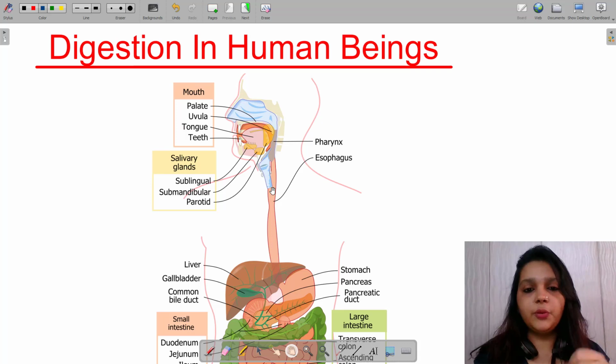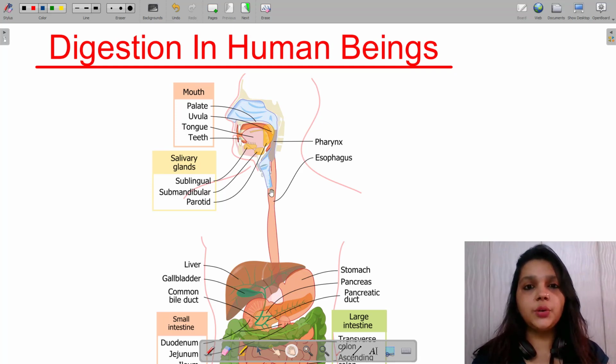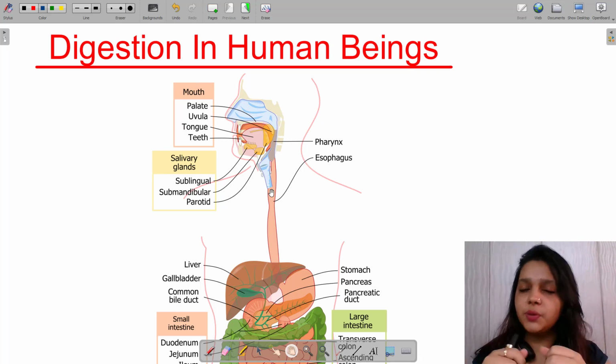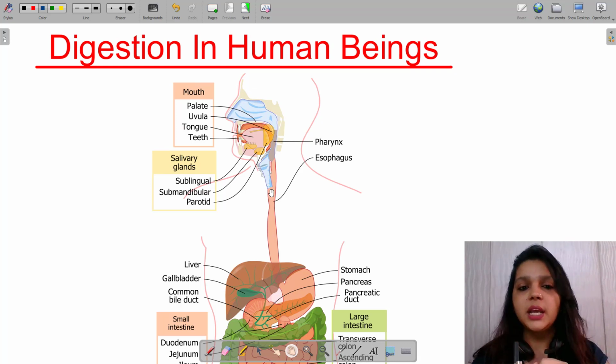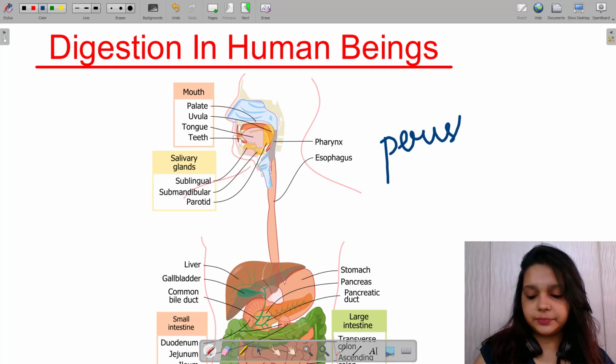The food that is entering from the pharynx or from the mouth and passes through this esophagus into the stomach has to go through muscular movements of the esophagus. The esophagus brings about a wavy motion so that the food can be crushed a little more, and that kind of movement is called peristaltic movement.